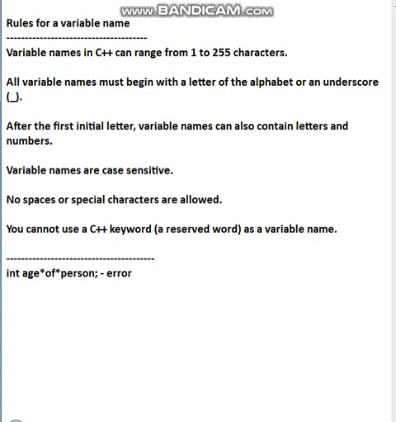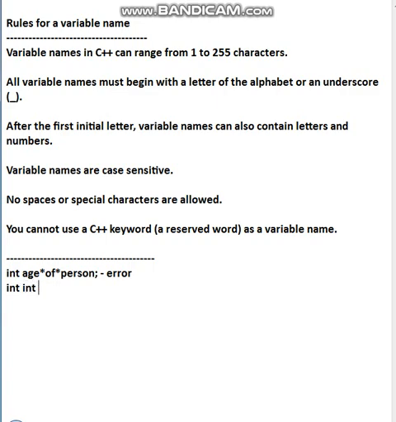Fine, students. Then one more thing: no C++ keyword can be taken as a variable name. A keyword means an important word. These names are important names for C++, and those names we cannot use. For example, I cannot use int. What is int a reserved word for? Integer. So can I write int as a variable name?